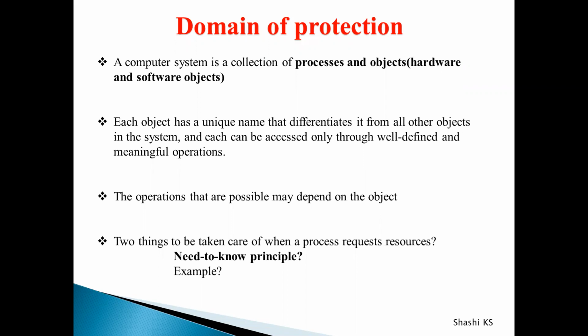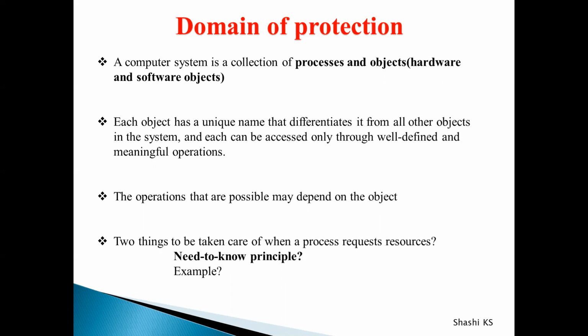You will be having different programs or processes and you are going to have different resources. How are we going to control the access of the resources by the programs or processes? That is called protection. So your protection mechanisms must also specify what controls are going to be imposed on the resources and how they are going to be imposed, the what and how of controlling the access of resources. That is the meaning of protection, which we saw in the previous lectures.